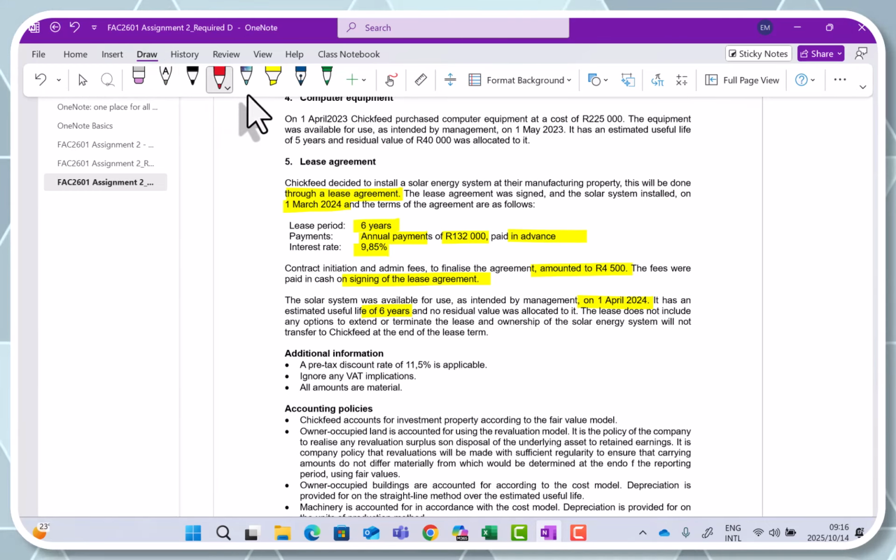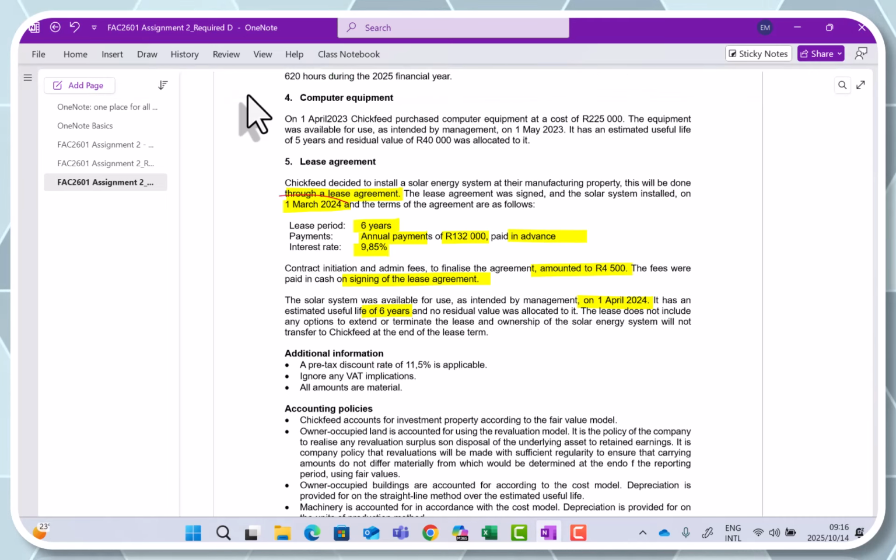If we then quickly discuss it, we are seeing that the lease was signed on the 1st of March 2024, which is the beginning of our current financial year. Remember, the question asked us to prepare only the journals relevant for the current financial year. In this case, that would also include where we first recognize the lease, but it is possible that your lease was signed in a prior year, and when the question asks only for the current year information, then the initial recognition of the lease and the right of use asset would not be required.